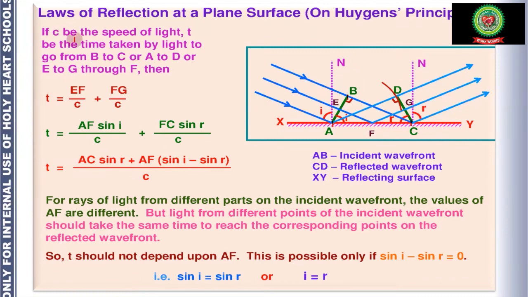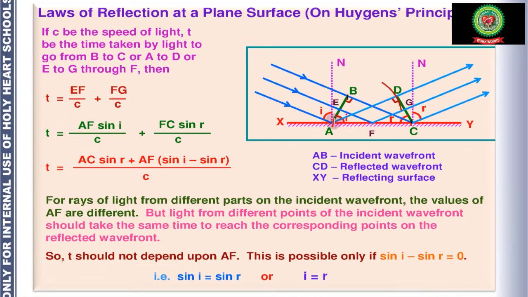Now if c is the speed of light in air, and T is the time taken by light to go from B to C, or A to D, or E to F and then F to G, at every instance the time taken by light to travel is the same, right?